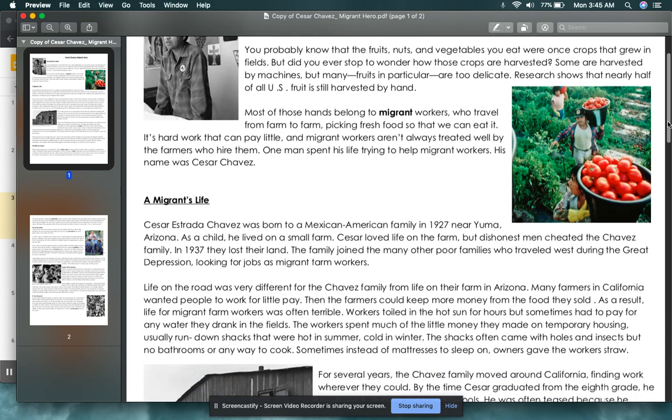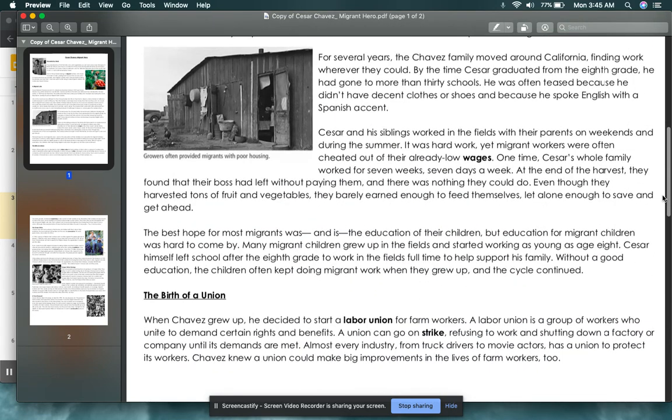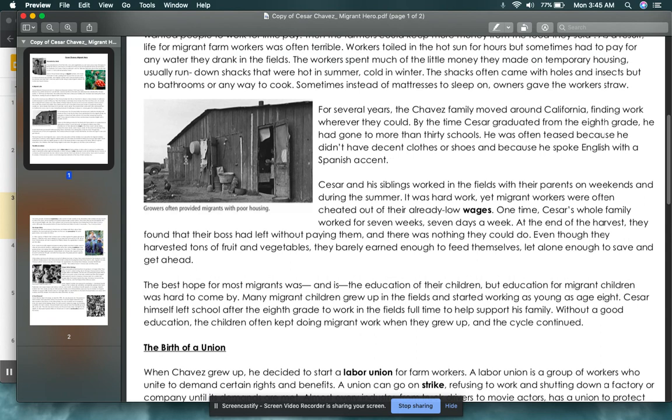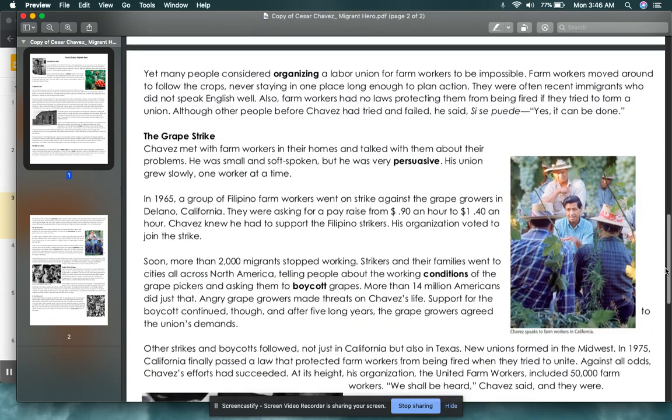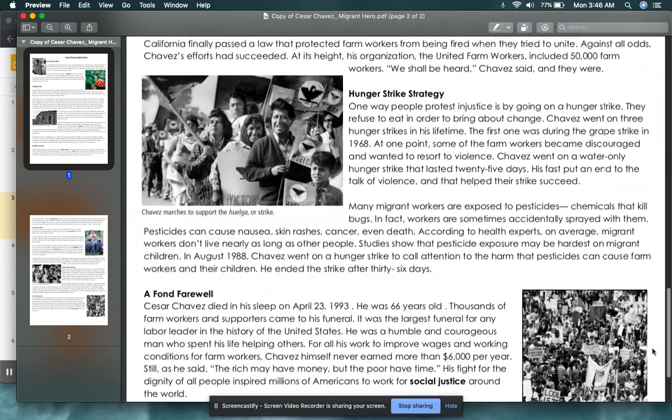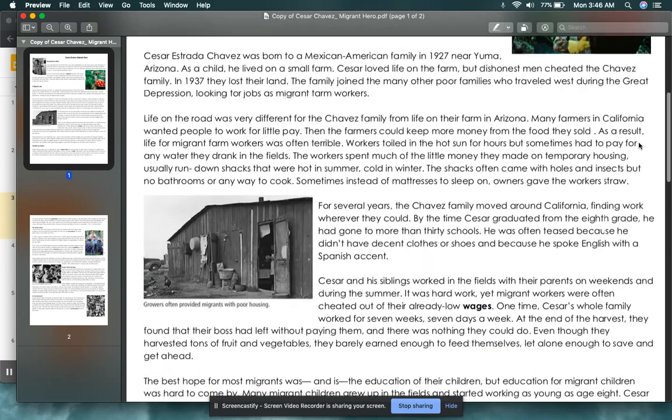Harvested by hand, a migrant's life. Oh, look, you guys, another picture and a caption that says growers often provided migrants with poor housing. Okay, I'm still seeing more information. All right, I think I got it.